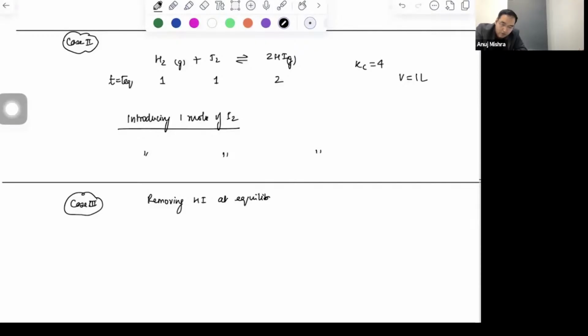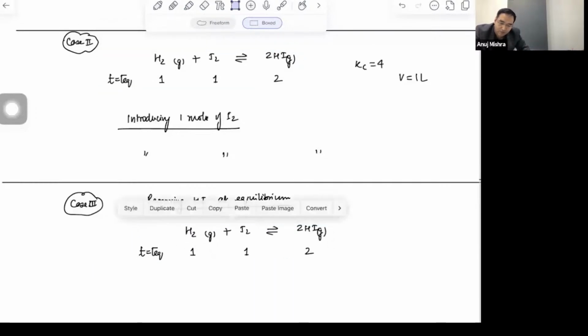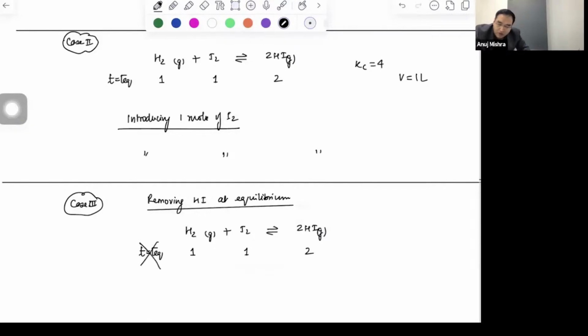Now what will happen? If you remove HI at equilibrium, you will have to write the expression again. We'll say equilibrium is no more. I have removed, let's say, X units. If I have removed X units, can you guess what will happen to the reaction?